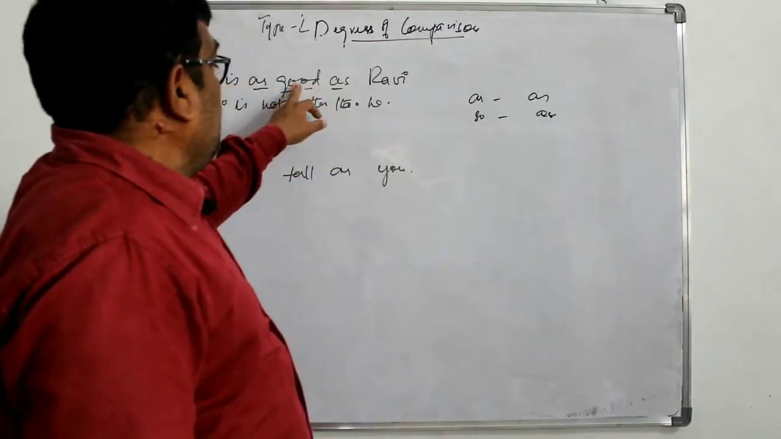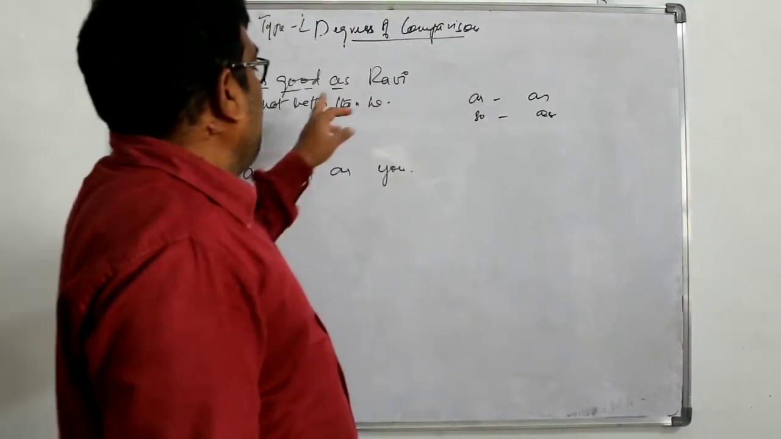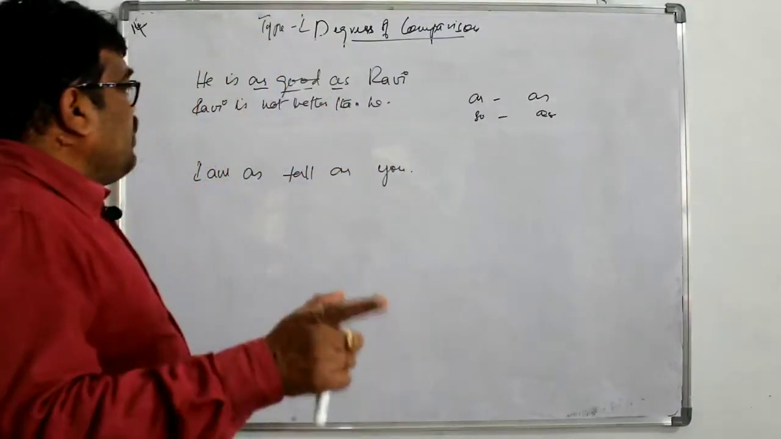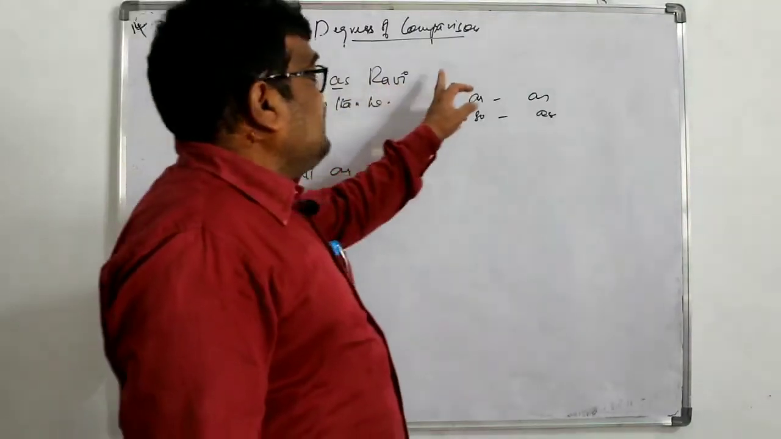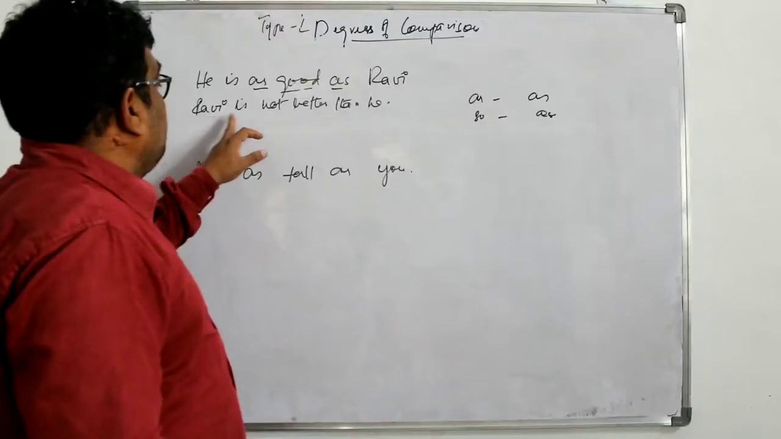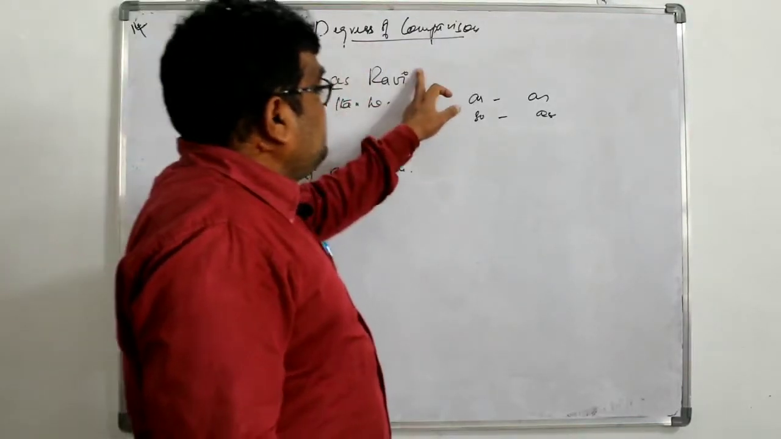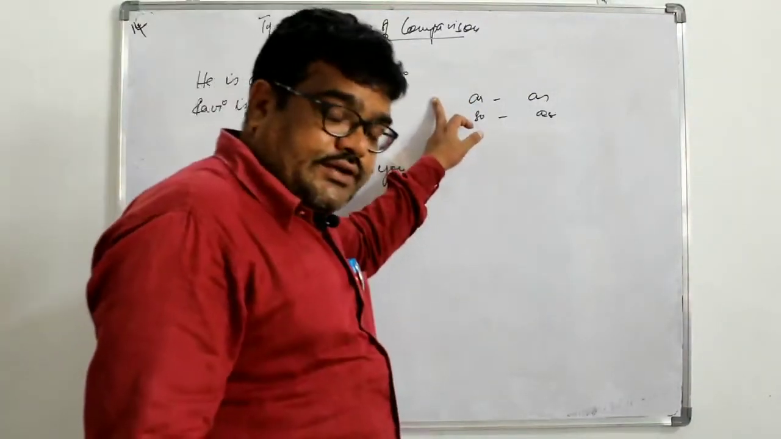In comparative, good is changed into better. After that, immediately you have to add than. And what you have to observe is if the positive is in affirmative, comparative becomes negative. Here you see Ravi is not. When the positive is in negative, in comparative it becomes affirmative.